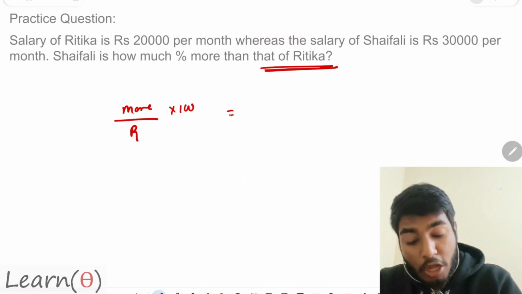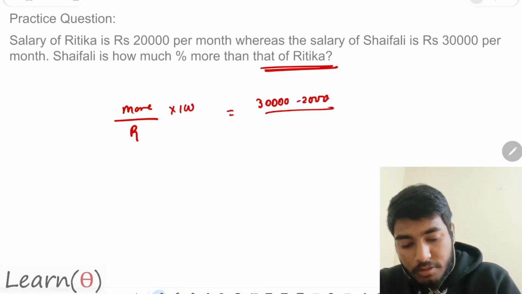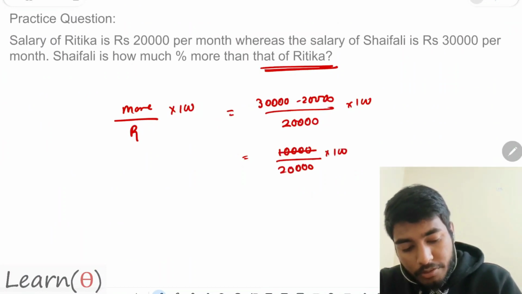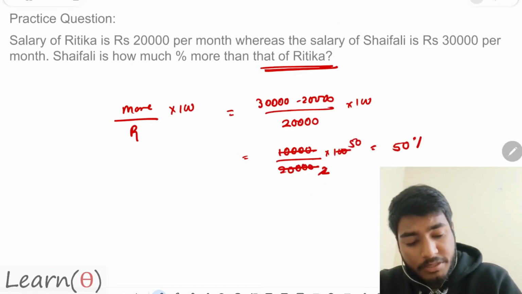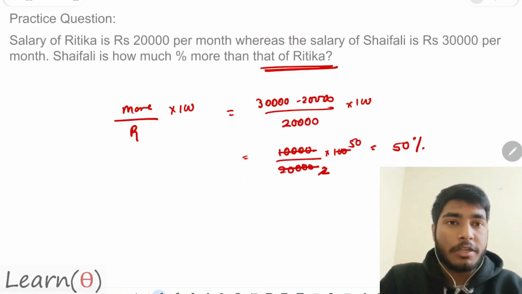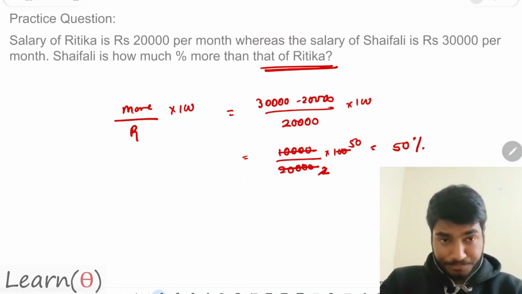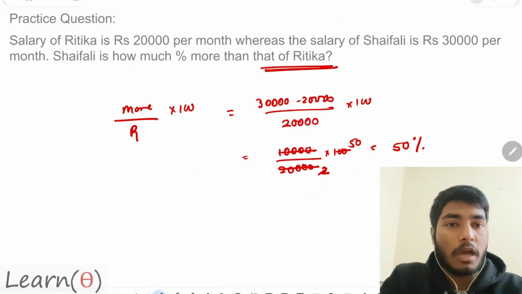So 30,000 minus 20,000 by Ritika's 20,000 into 100. Solve this and you will get 10,000 by 20,000 into 100, which is 50. That means Shefali is earning 50% more than Ritika.